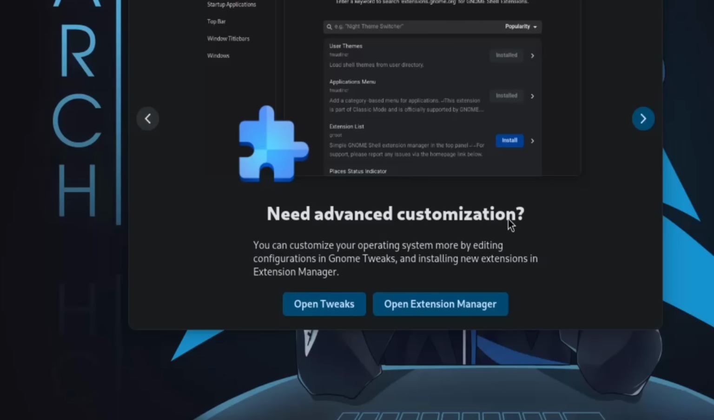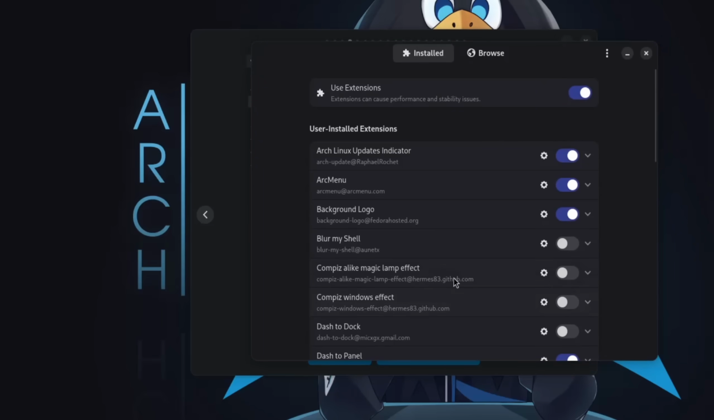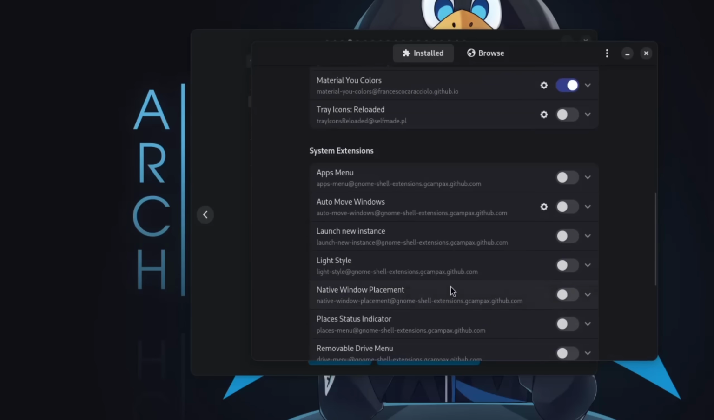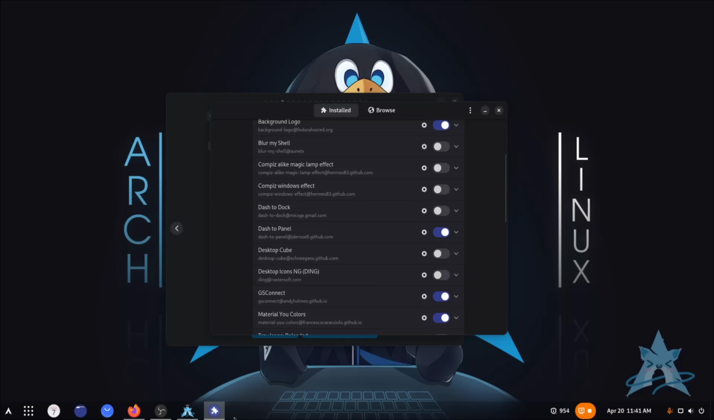Need advanced customization? You can customize your operating system more by editing configuration in GNOME Tweaks. Just use the extension manager if you ever want to customize it. They have a bunch of extensions here, and yeah, it's kind of bloated, I'm not even gonna lie. Dash to panel. Oh yeah, it's this. Dash to panel is like the bottom bar.